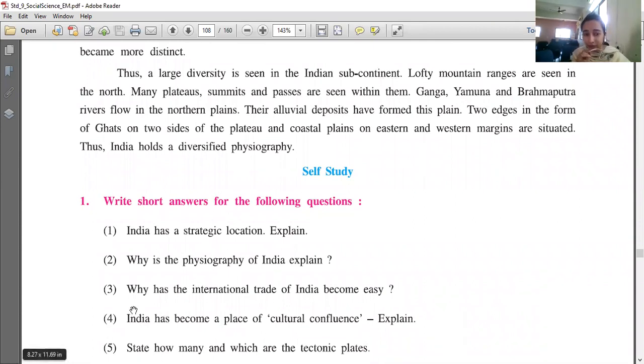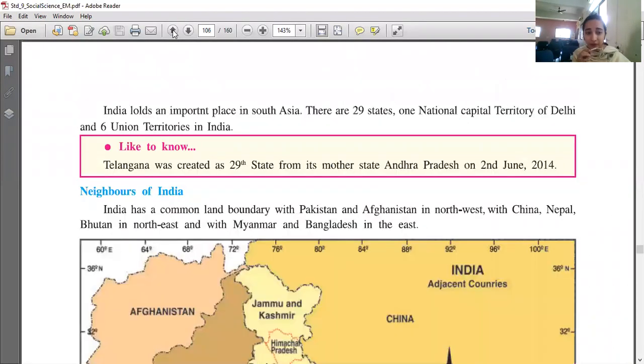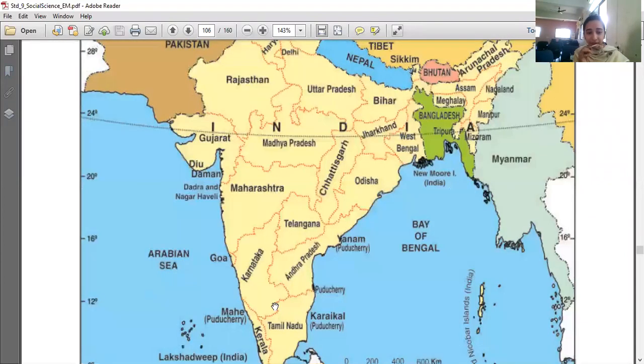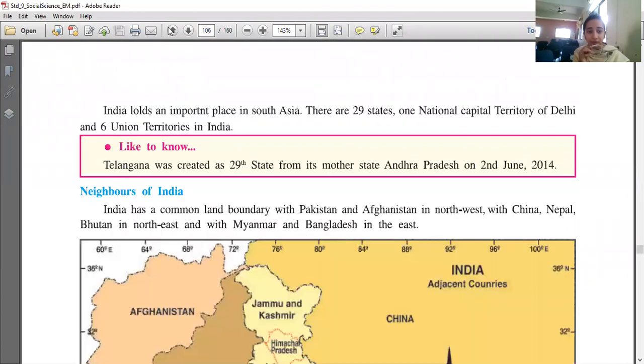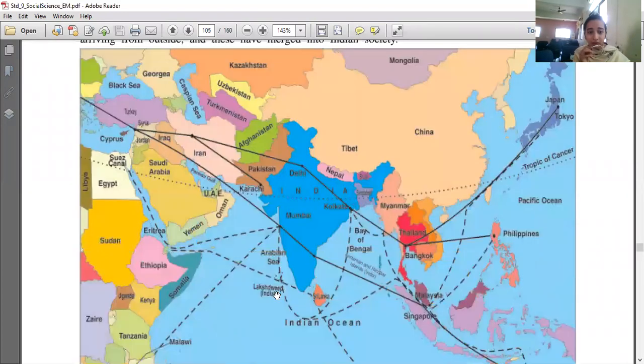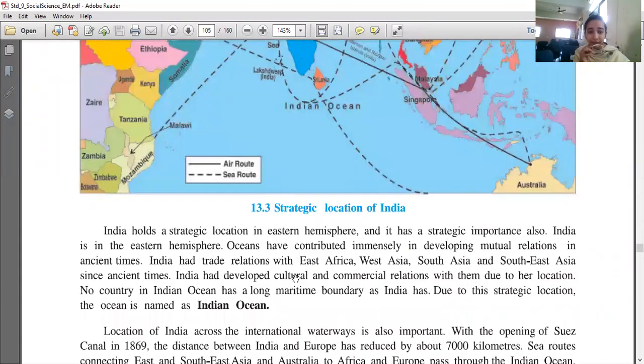Okay. Now the third question is, why has the international trade of India become easy? That is again given over here in the strategic location of India. It says that India has a very big maritime boundary, correct? Because of this, we have been able to make good relations with Africa, Asia, and other countries. And oceans have been contributing very much to this.